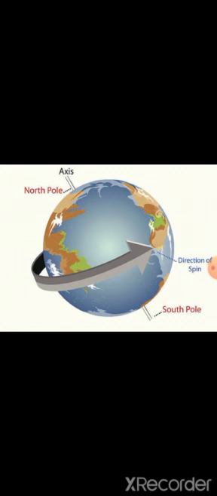The Earth's axis tilts at 23.5 degrees. Axis of the Earth. The axis is an imaginary line drawn from the North Pole to the South Pole that passes through the center of the Earth. It has a tilt of 23.5 degrees.